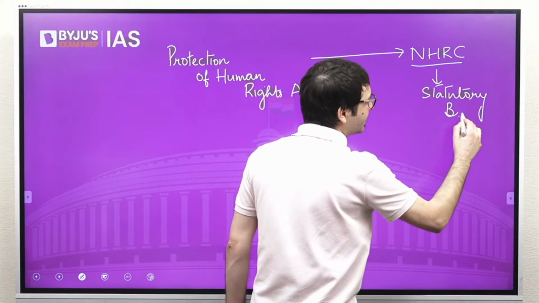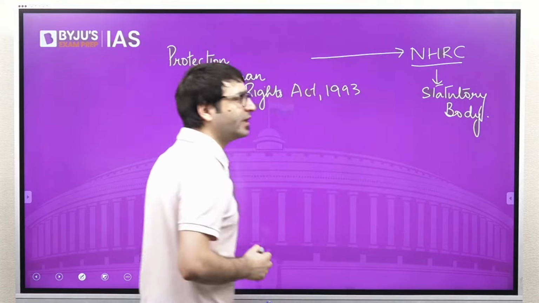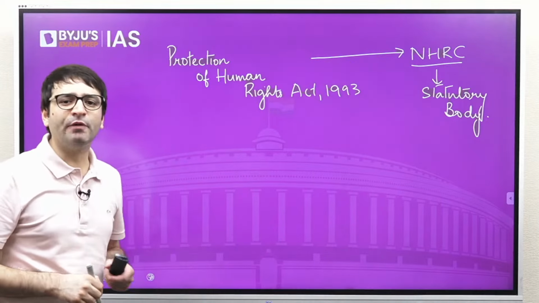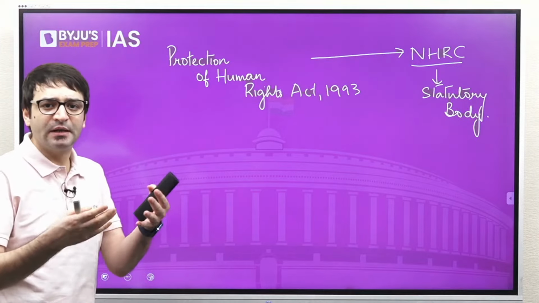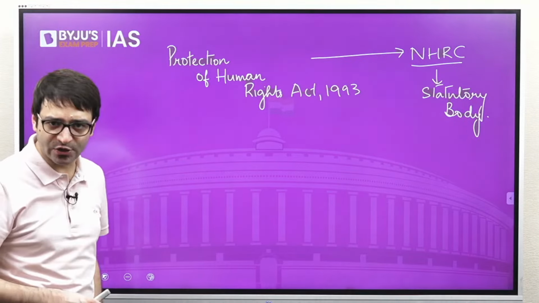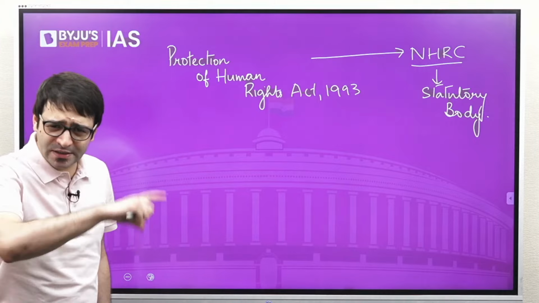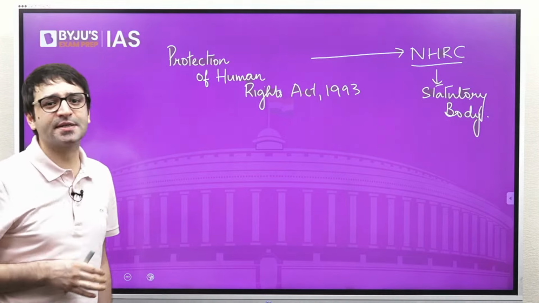So the National Human Rights Commission is a statutory body. And it is this law which was amended in the year 2019. That's what makes this a potential question for your examination, because there were some controversies surrounding the NHRC as well.